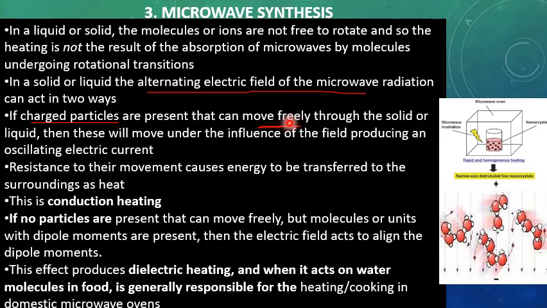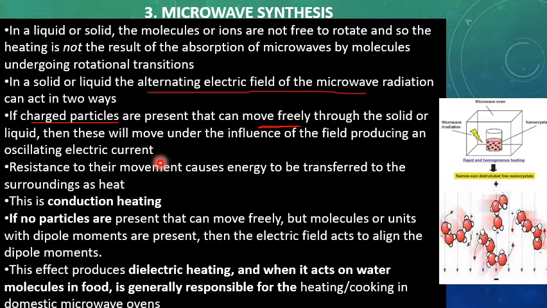When the alternating electric field acts on them, these charged particles will move under the influence of the field, producing an oscillating electric current. So due to the movement of charges, electric current will be produced.